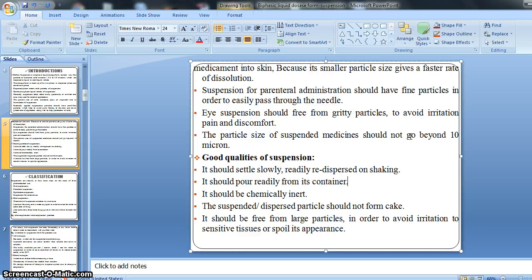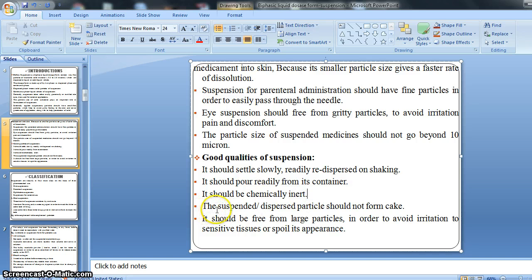Then it should be chemically inert, that is, our suspension should be chemically inert, meaning it does not react with our container, or with any other ingredient or substance which is already present in the suspension, right?